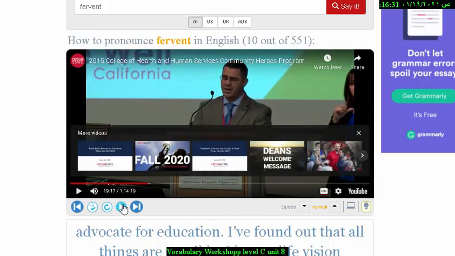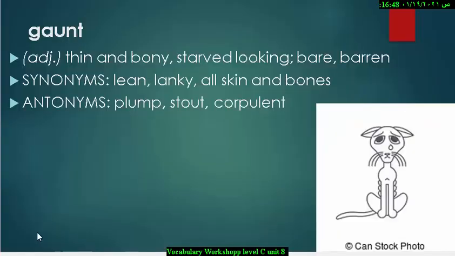I become a fervent advocate for education means I become an enthusiastic supporter for education. Next word is gaunt, which is an adjective meaning thin and bony, starved looking, bare, barren. The synonyms are lean or lanky or all skin and bones, like this cat or this animal in the picture. It's gaunt, it's only skin and bones.